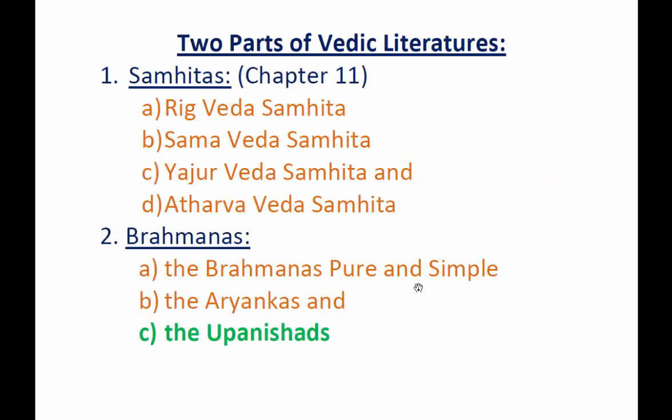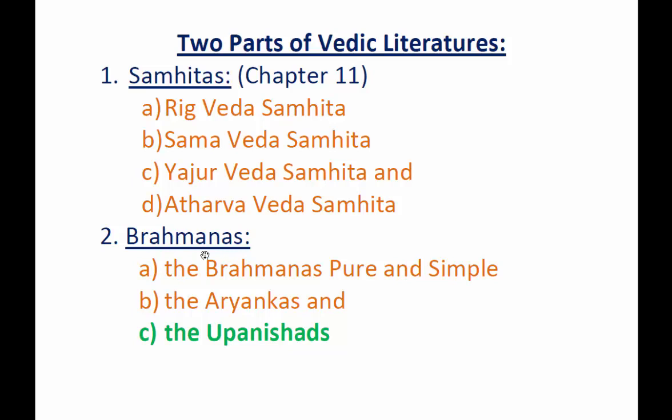Well, this lesson is all about new ideas or religious reformations in the ancient period, during the 5th century BC. We have already seen in the previous class that the Vedic literatures are divided into two. The first one is Samhitas, which we have already learned in chapter 11, and the other one is Brahmanas.